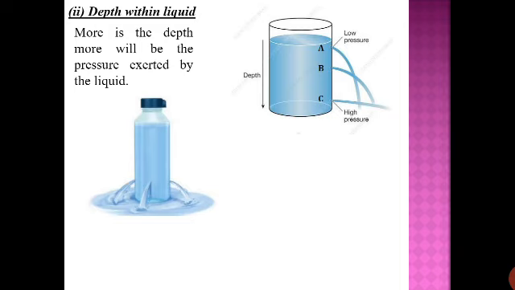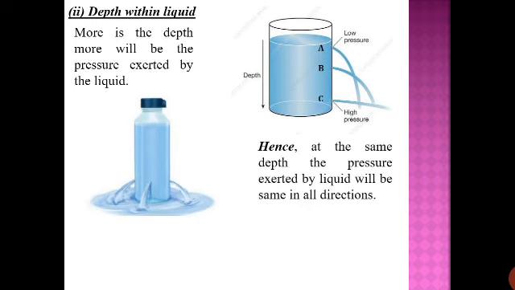In the first case you have to make 3 holes at different heights, and in the second case you take another bottle and make 3 or 4 holes at the same height, in the circumference of a circle. If you do the activity, you'll come to know that if you make the holes at the same height or depth from the top of the bottle, the water coming out from the different holes will cover the same distance. So what does it mean? At the same depth, the pressure exerted by the liquid will be the same in all directions.